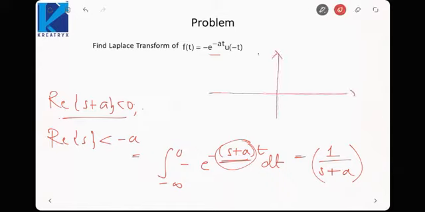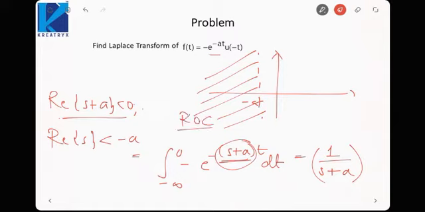Again we will plot minus a here, but this time the region is this, where real part is less than minus a. So if you see, two different functions yielded the same Laplace transform. One was e raised to power minus at u(t), the other was minus e raised to power minus at u of minus t. Both have the same Laplace transform, but their ROCs are different.